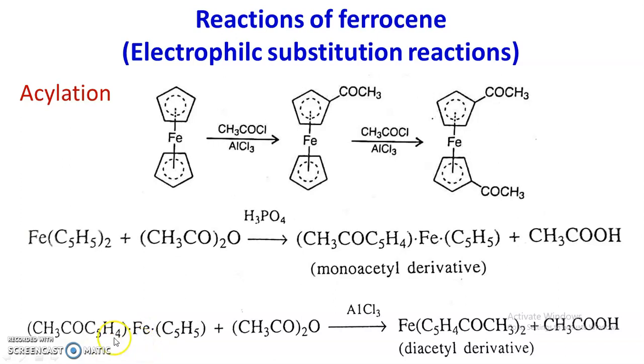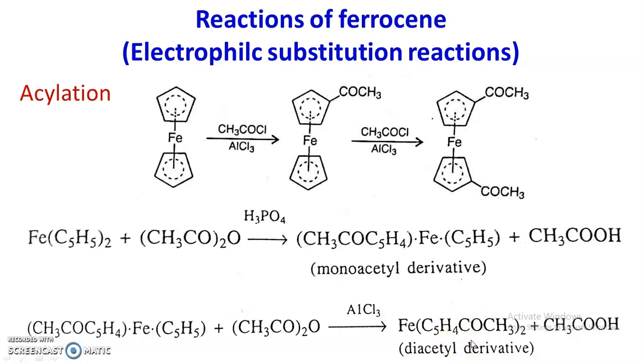On the other hand, when this acyl derivative of ferrocene is further treated with acetic anhydride in presence of aluminum trichloride, then a diacetyl derivative is obtained.